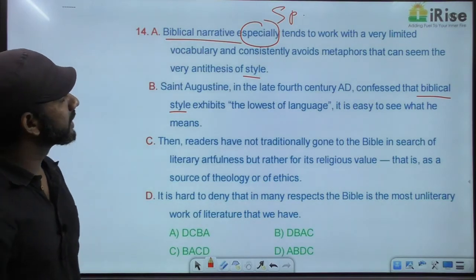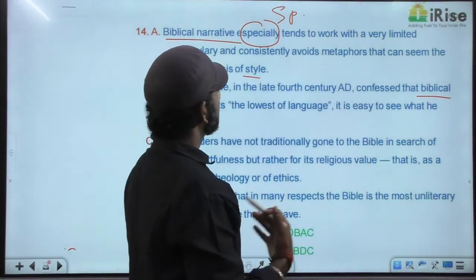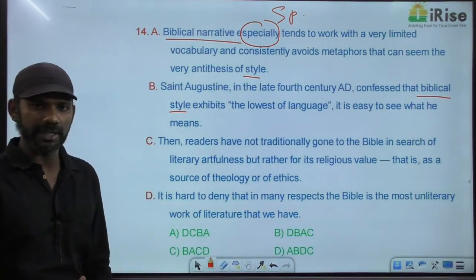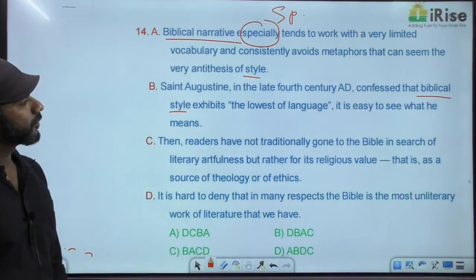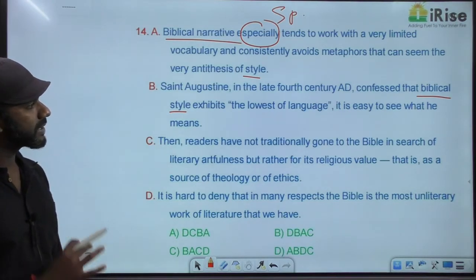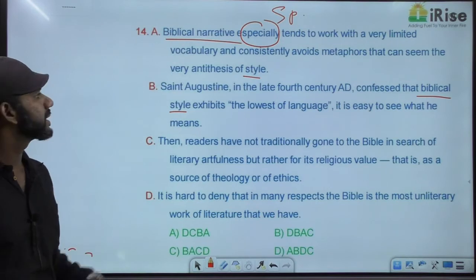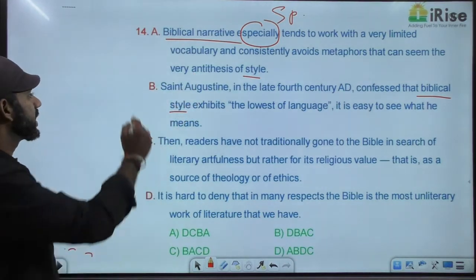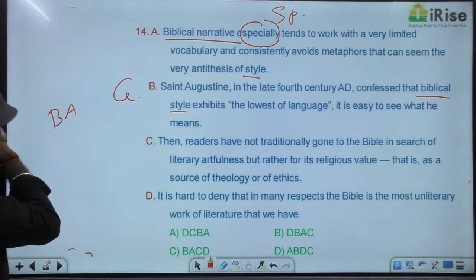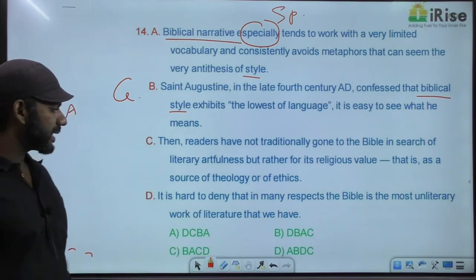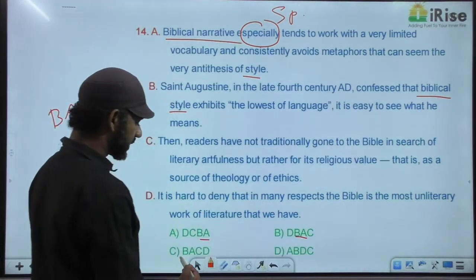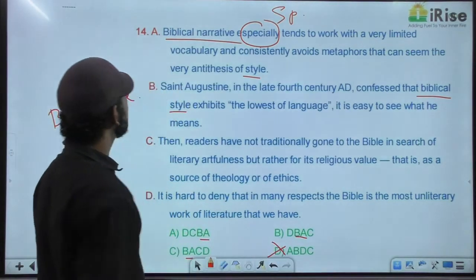Especially tends to work with a very limited vocabulary and consistently avoids the metaphors that can seem to be the very antithesis of style. Saint Augustine in the late 4th century AD confessed that biblical style exhibits the lowest of language. It is easy to see what he means. Especially means very specific. B is general, A is specific. So BA must be a mandatory pair. BA as mandatory pair comes in three options: A, B and C. So option D is eliminated.